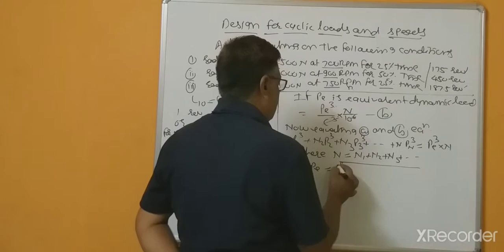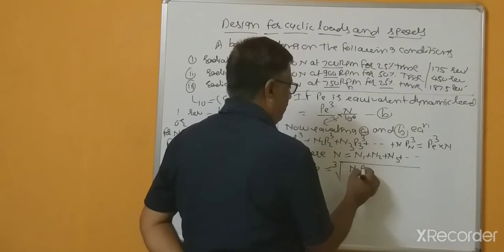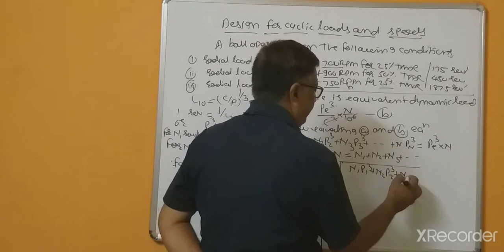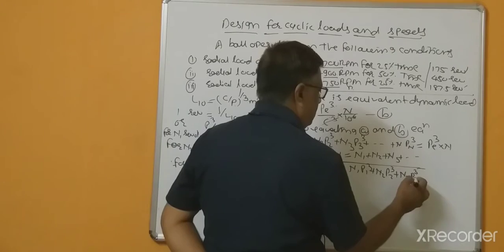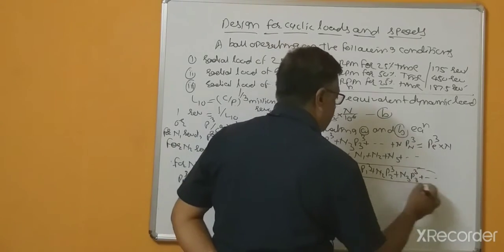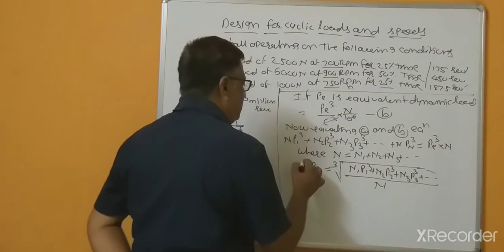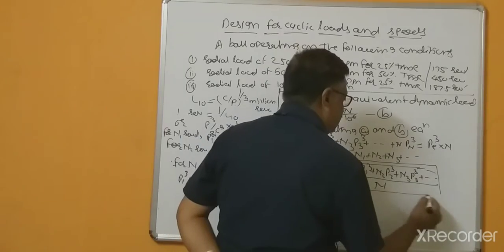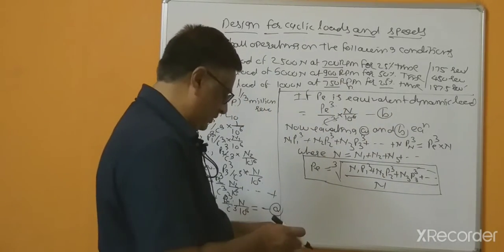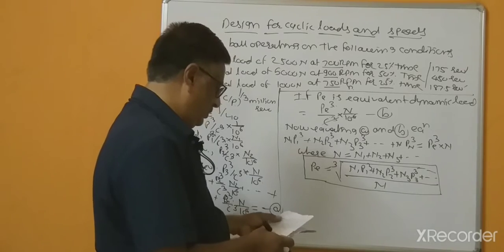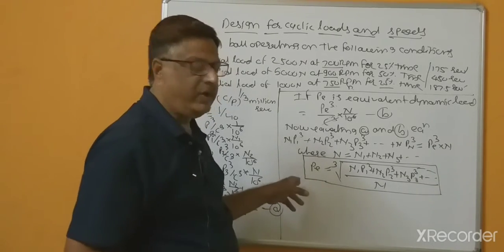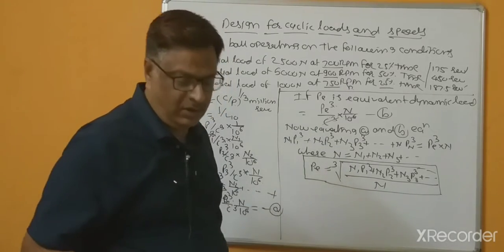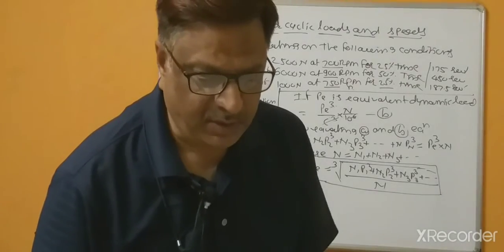So now, writing it out, PE equal to, and this is an important relation, cube root of n1 p1 cube plus n2 p2 cube plus n3 p3 cube, divided by n. By using this formula we can calculate the equivalent dynamic load PE. After that we can select the bearings from the manufacturer's catalogs according to that dynamic load.